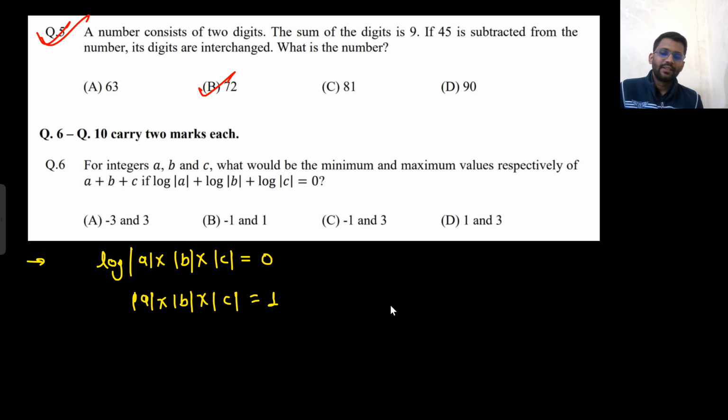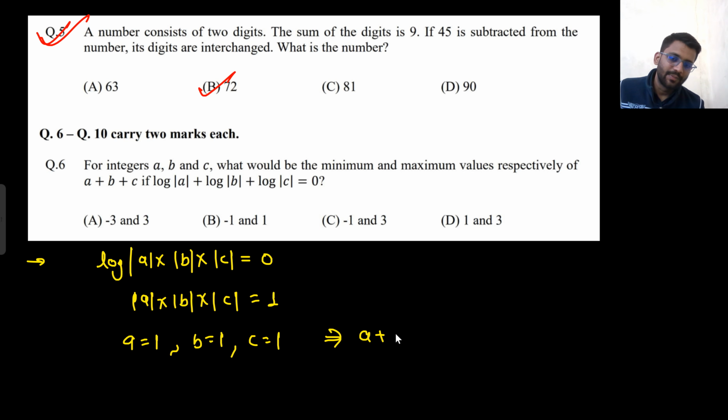Now what you can think, you need to make mod of A into mod of B into mod of C equal to 1, right? So you can put A equals B equals C equals 1. That would make A plus B plus C equal to 3. Look, the maximum value given here is 3 and the minimum value given here is minus 3.